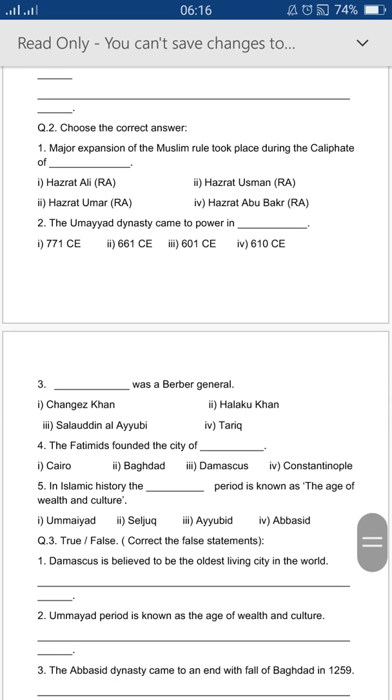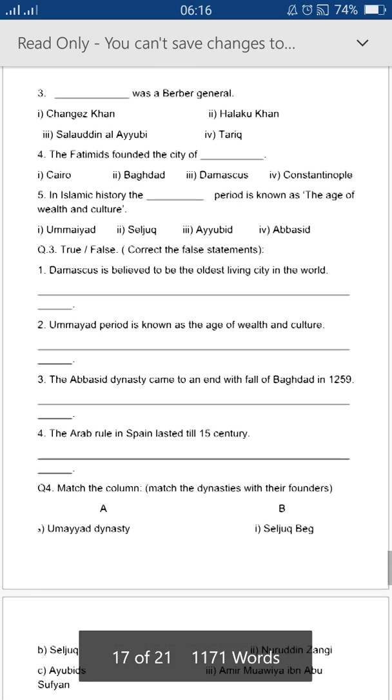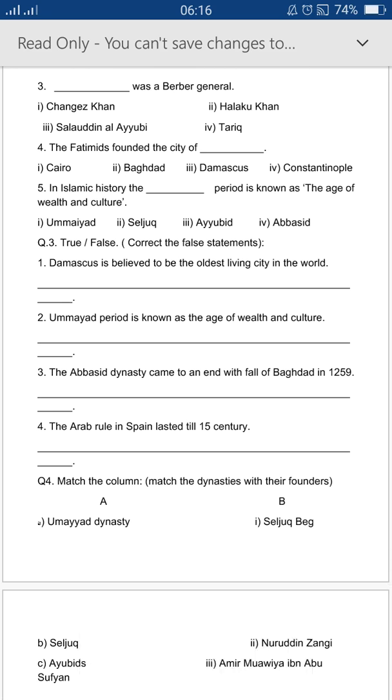Choose the correct answer. You can choose your right answer with the help of the reading. Dear student, the info is also very important, which you have in your book, so read the info carefully.